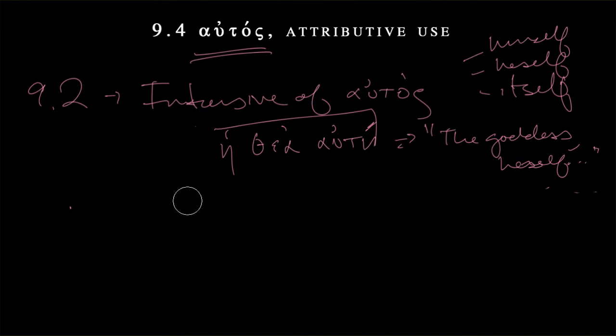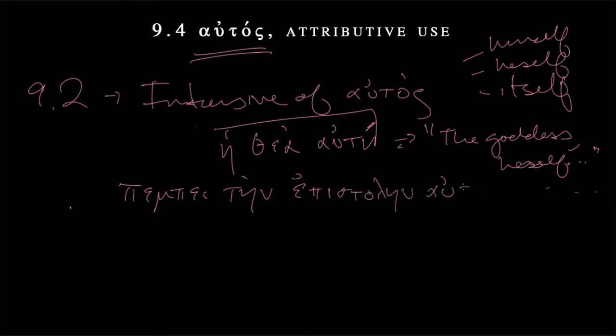We have the goddess herself, but then we can also say sends Pempe the letter, tēn epistolēn. Oh, I screwed that up. Epistolēn itself, autēn. Epistolēn, autēn.